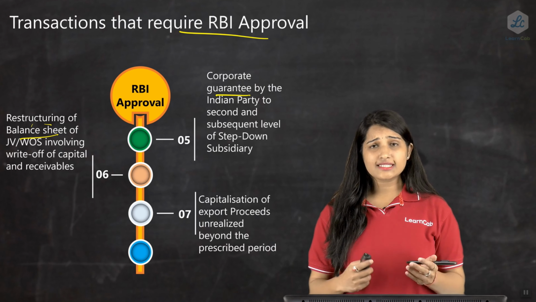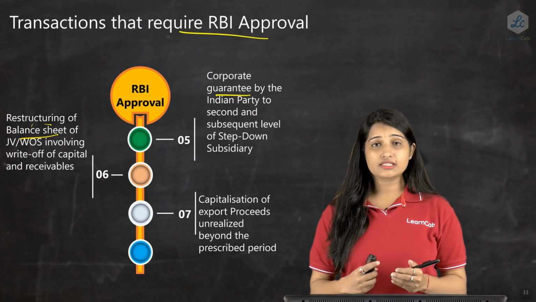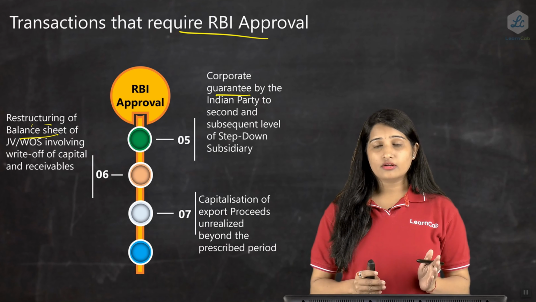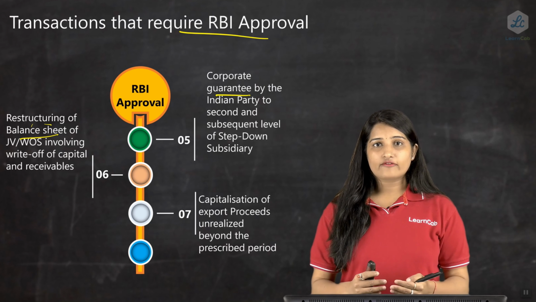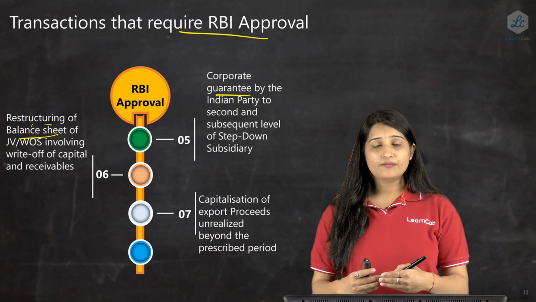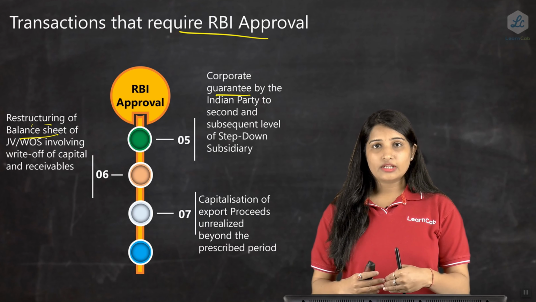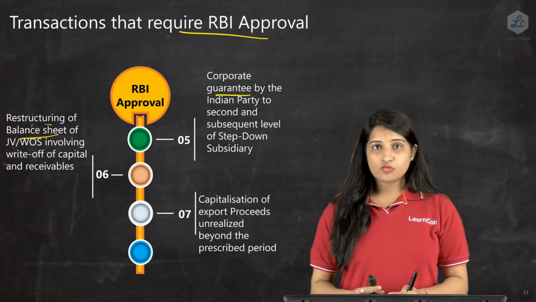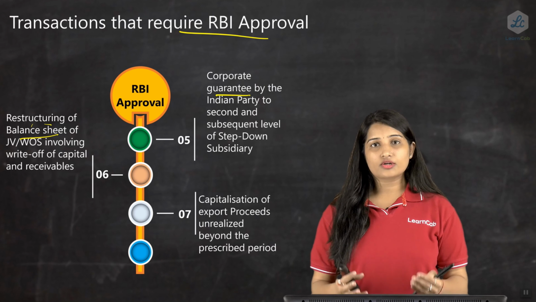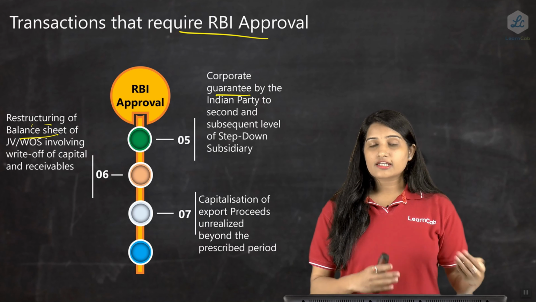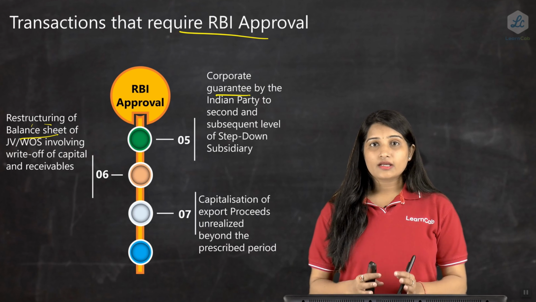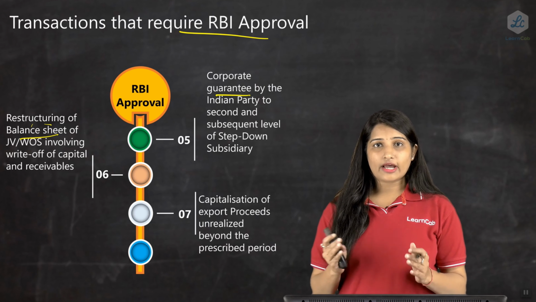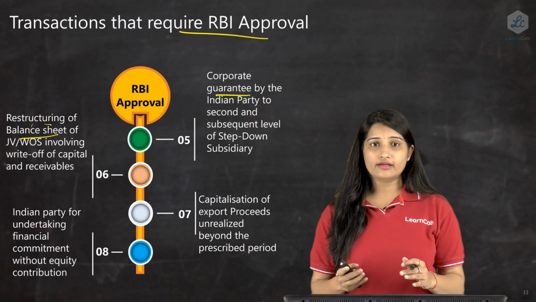Next is the capitalization of export proceeds. In our export chapter, we would have studied that the exports have to be realized within 9 months from the date the export is made. But let's say you are not able to realize those export proceeds within the 9 months, then what can you do? The exports can be capitalized, but only up to the period of 9 months. Beyond 9 months, a prior approval of RBI is required again.